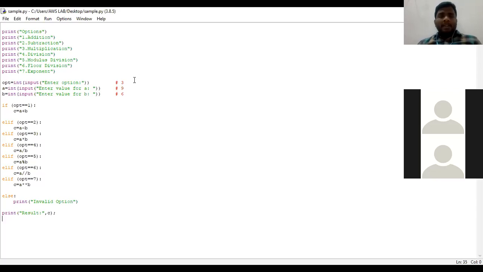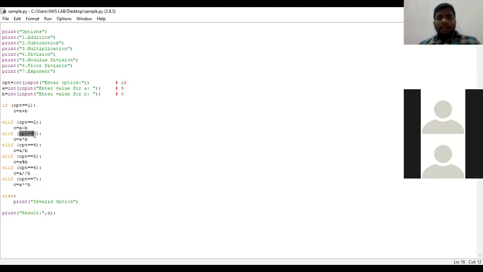Suppose at the time of entering an option, the user has given 18. What the interpreter does is first check the condition here. Is 18 equal to 1? No. Is 18 equal to 2?